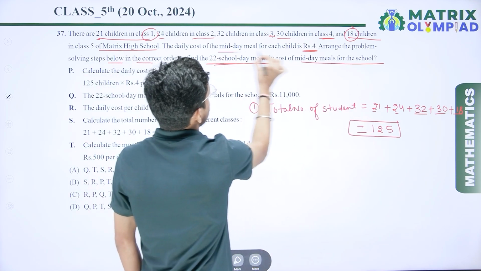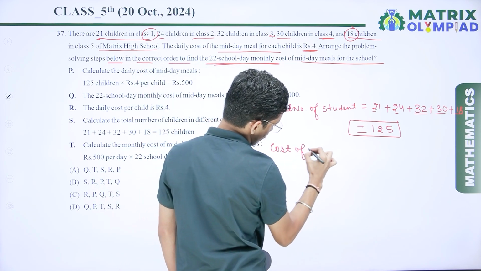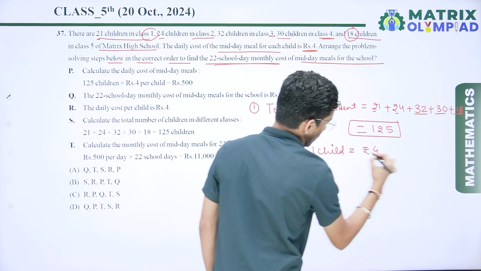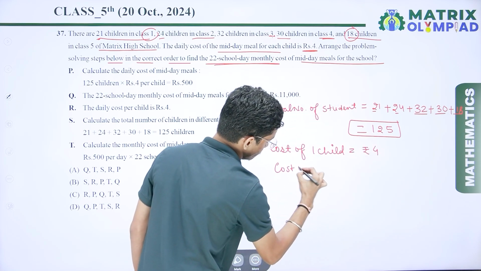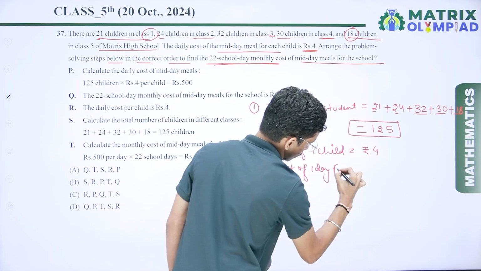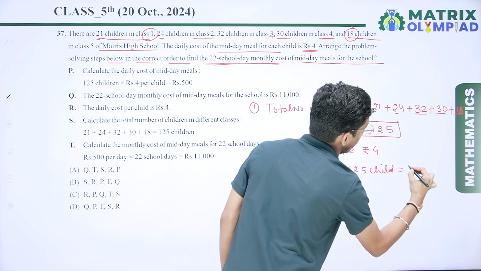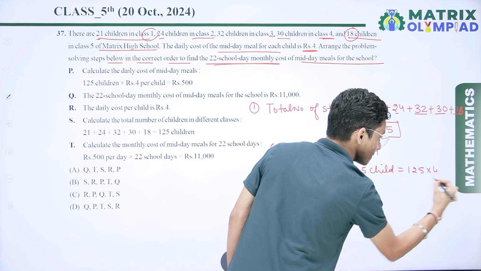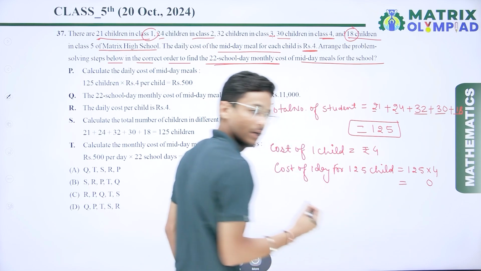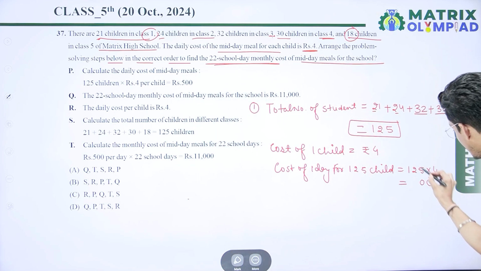So now the next one, we have given the cost of one child, that is rupees 4. Now the cost of one day for 125 children, that is 125 multiplied by 4. So here if I multiply this one, 4 fives are 20, carry 2, and 4 twos are 8, and carry 2, that is 10, again carry 1, and 4 ones are 4.